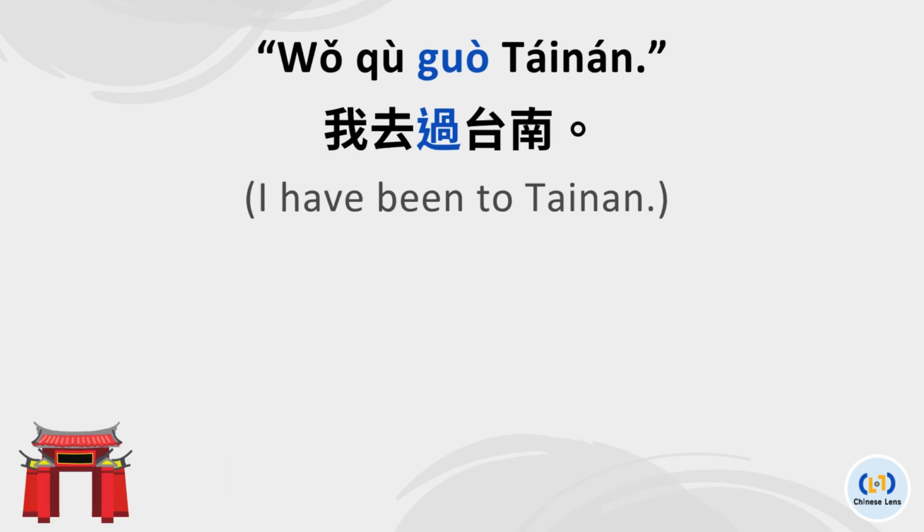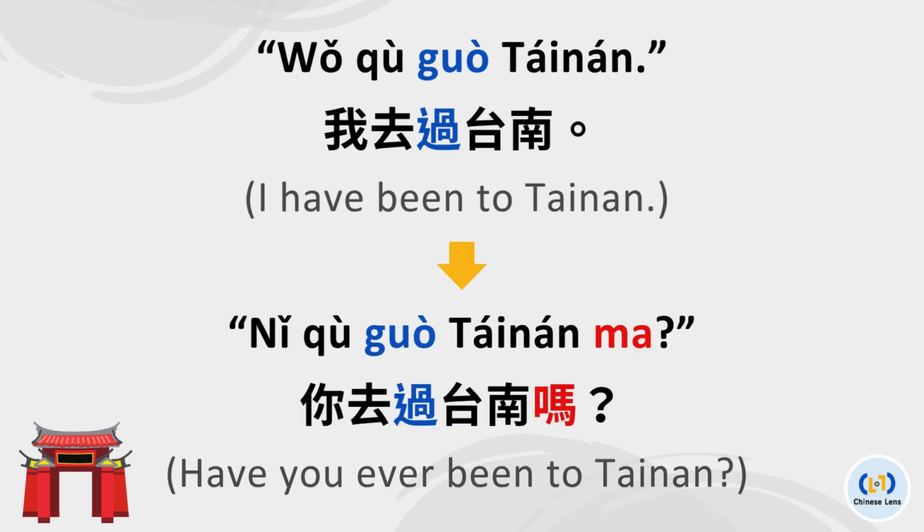One more example. 我去过台南 means I have been to Tainan. The question form of this statement is, have you ever been to Tainan? 你去过台南吗. We just transform the statement into a question by adding 吗 at the end.